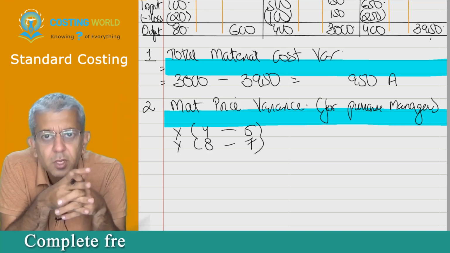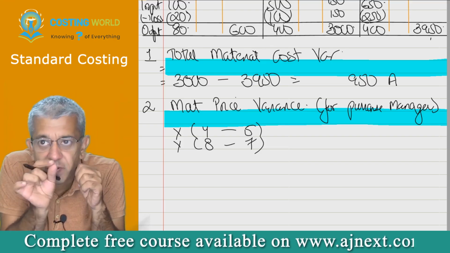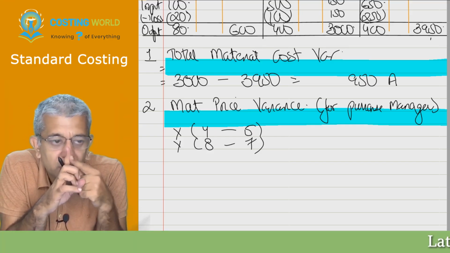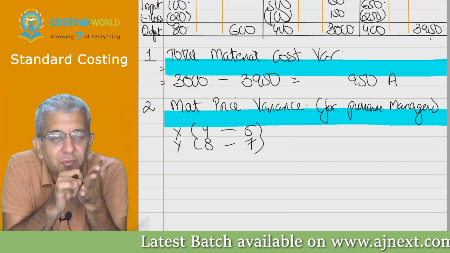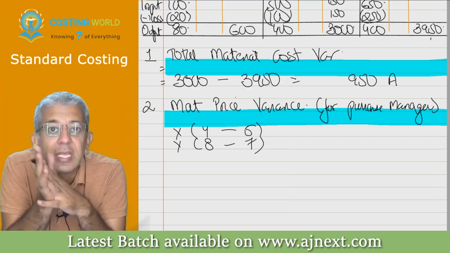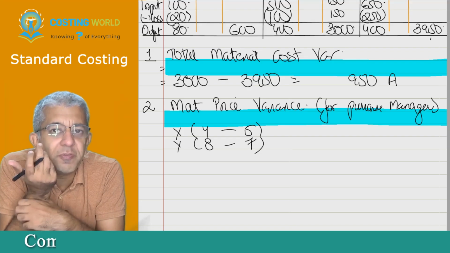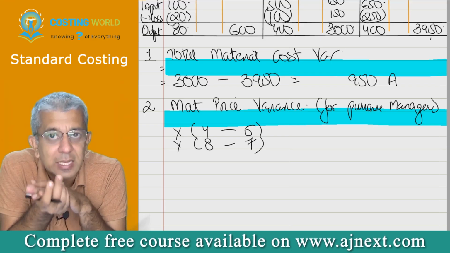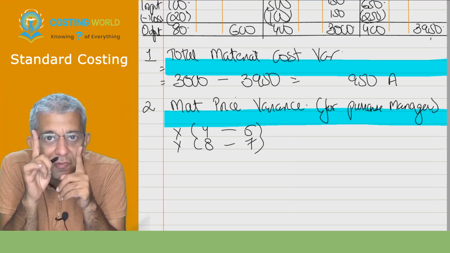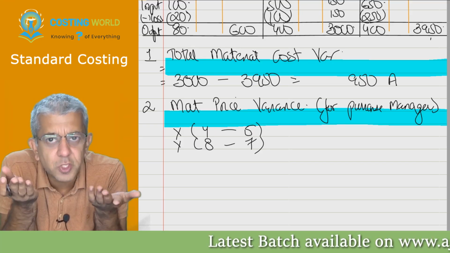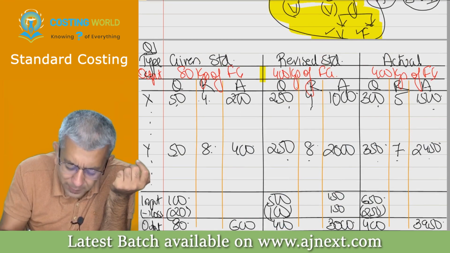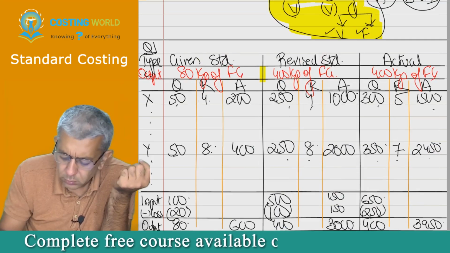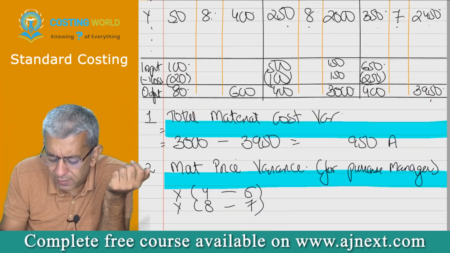He said, okay sir. I'm only speaking once. You tell me, fill in the blanks whenever I ask you. He should have purchased X at 4. He purchased X at 5. For every kg of X that he purchased, he incurred rupee 1 more. I want to find out how much extra in this particular case he has incurred. So you multiply this difference of 1 rupee by the number of kgs. As per you all, should we multiply by standard quantity or actual quantity? Actual quantity. I think like this only.